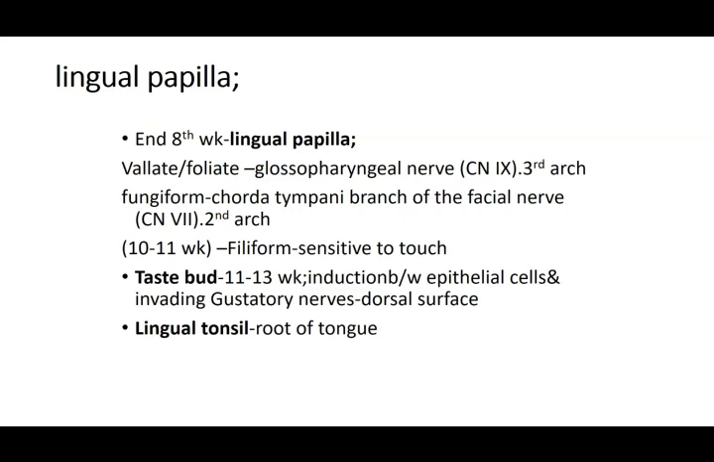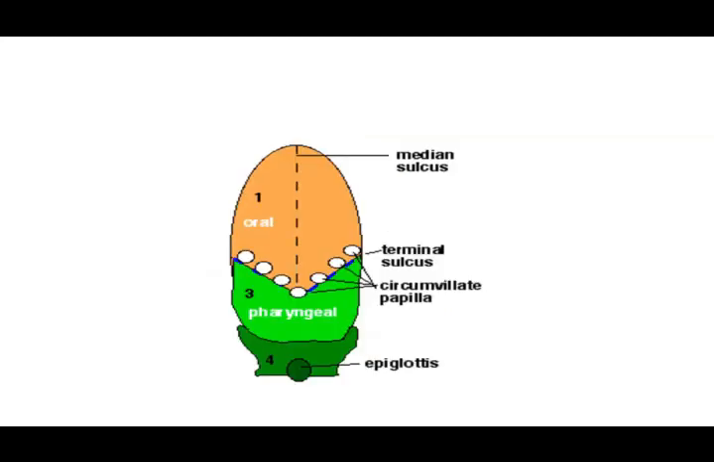That is your connective tissue, your muscles, your mucous membrane, the bulk that is from the arches, and your lingual papilla. So these are all the components which you have to talk about when you are talking about the development of the tongue. So this collectively is going to form the tongue.